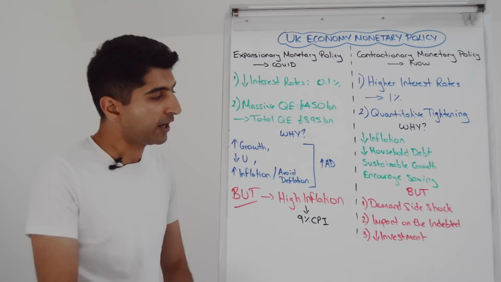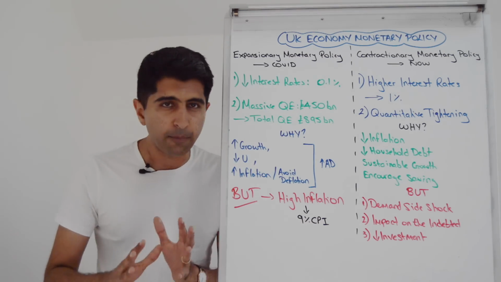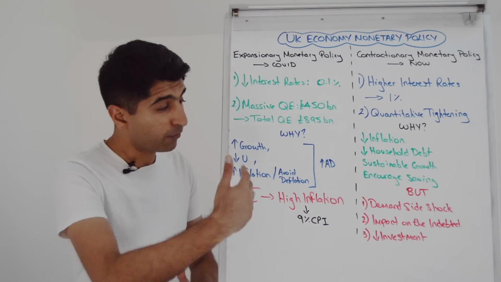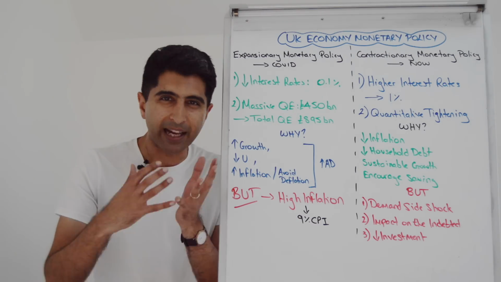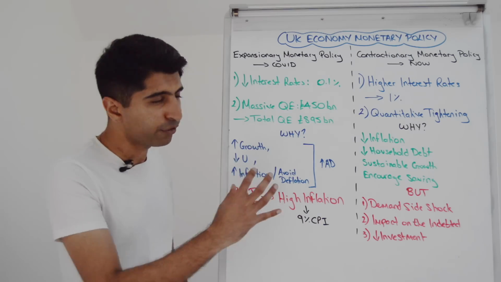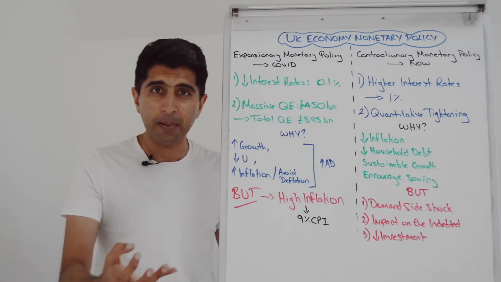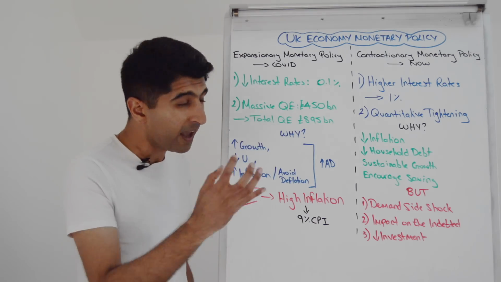We know in a deep recession, all these macro objectives take a hammering. So there is a need then for expansionary monetary policy to try and recover some of these macro objectives. And again, at the heart of our COVID economic crisis, all three of these did take a bit of a hammering and needed support. Hence, expansionary monetary policy was used to this huge scale.